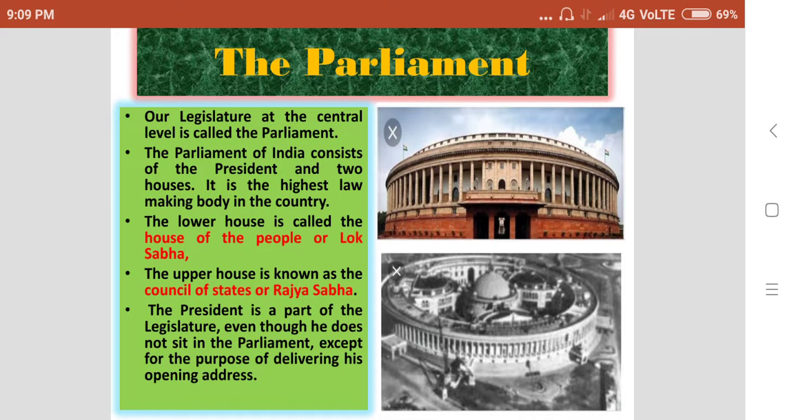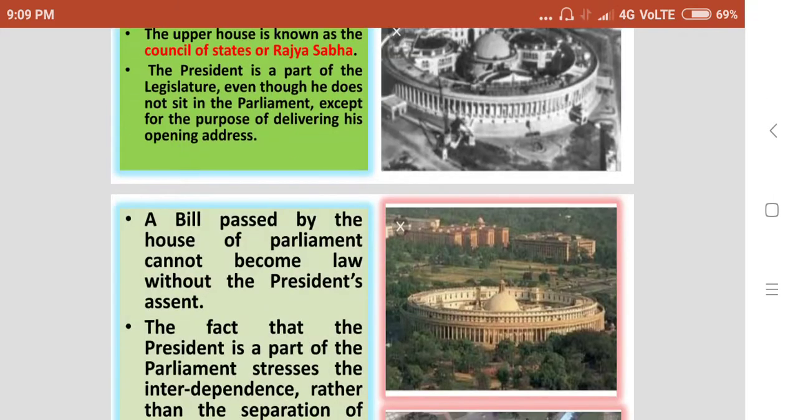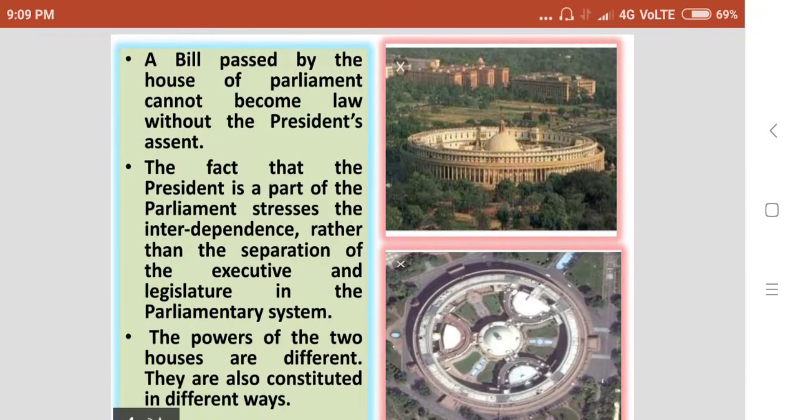So this is the Parliament building and a bird's eye view of the Parliament Bhavan. So here also we can see some images of the Parliament of India.